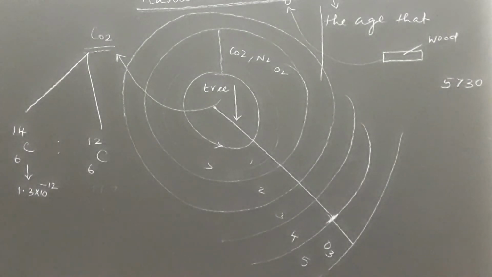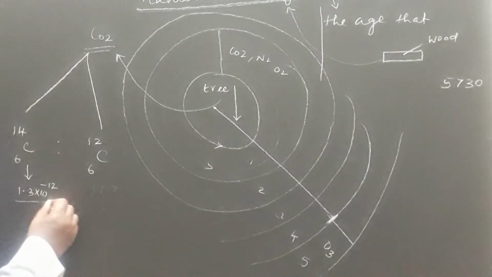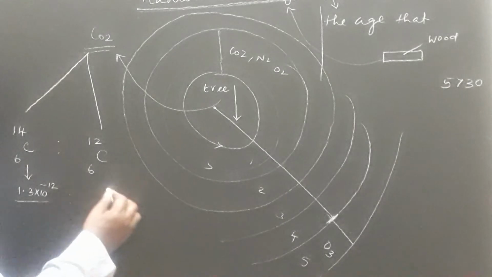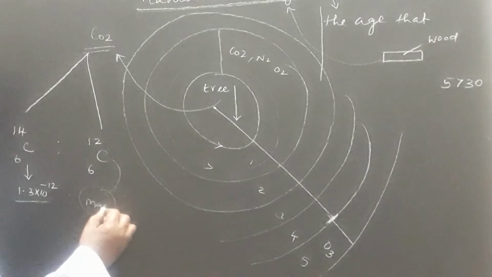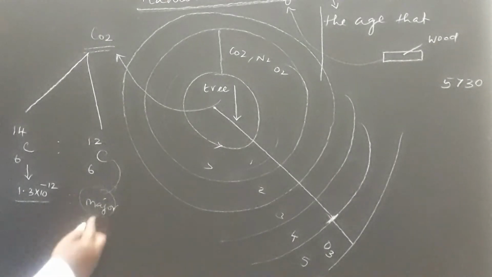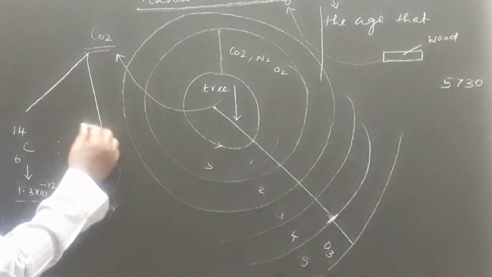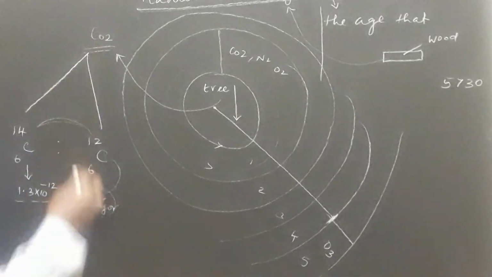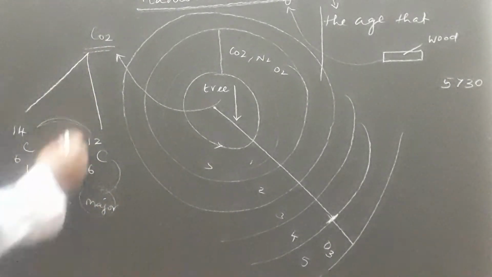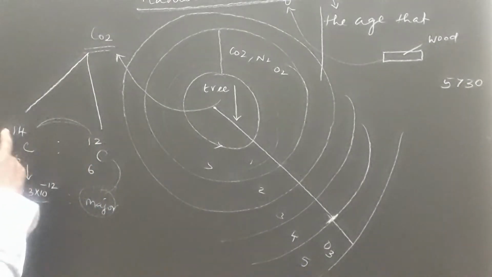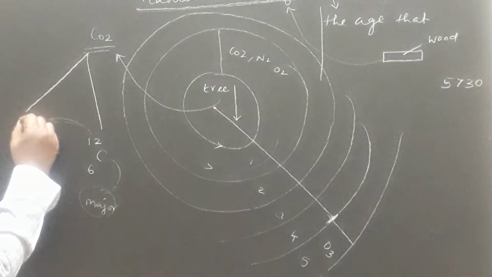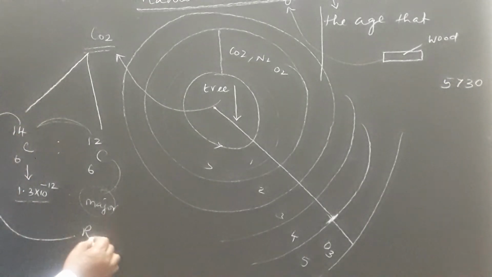Remaining all is the major portion. These are combined together and form the carbon dioxide. When you consider carbon dioxide, both 6C12 and 6C14 are available, and this one is called a radioisotope.